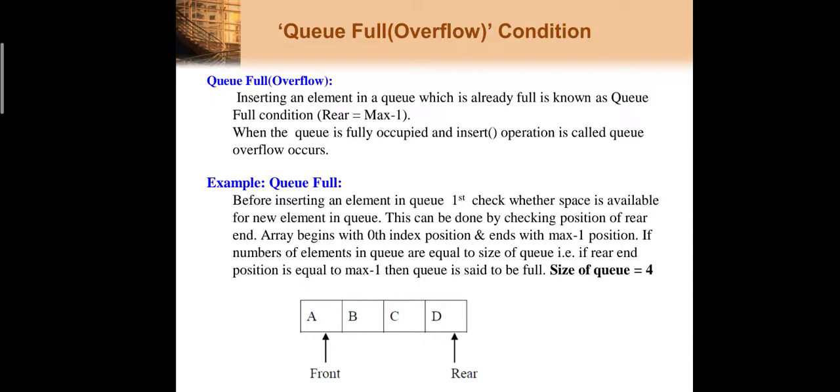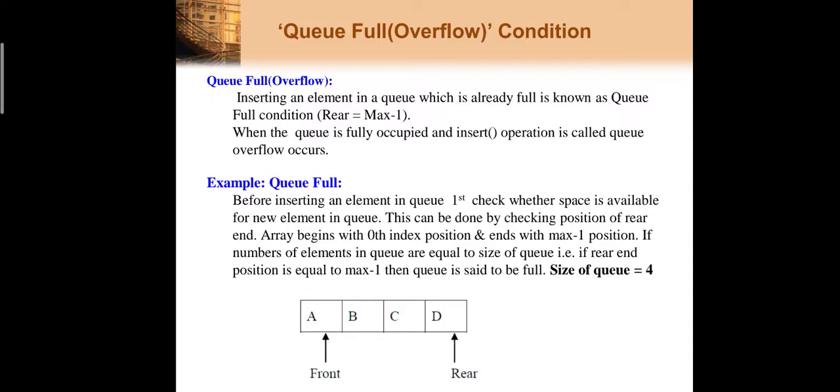First we will see that inserting an element in a queue which is already full. That condition is called a queue full condition. That means my queue is full, there is no space remaining to insert a new element while I am performing the operation of insertion. I want to insert a new element, but there is no space in my queue. In that case, the condition that occurs is called a queue overflow. When the queue is fully occupied and an insert operation is called, in that case, the queue overflow occurs.